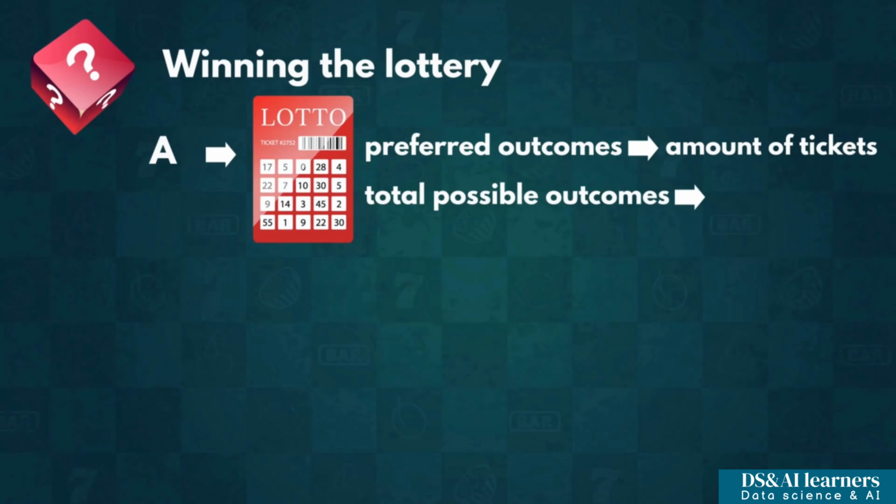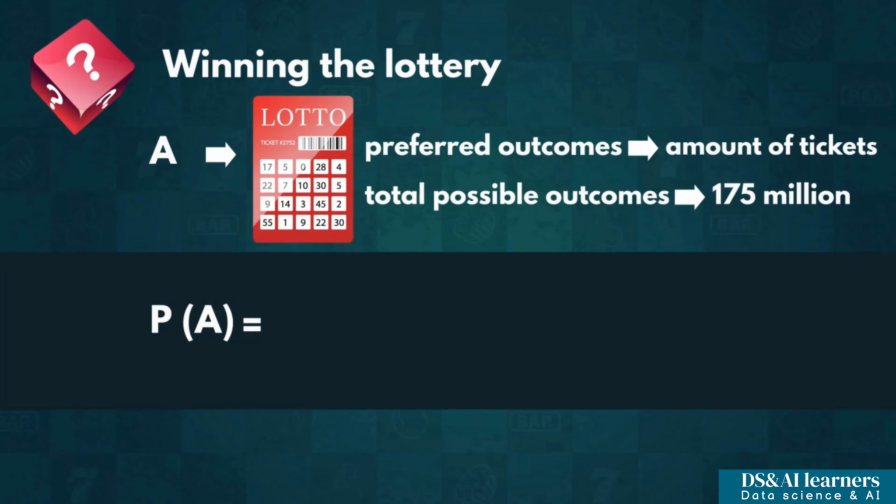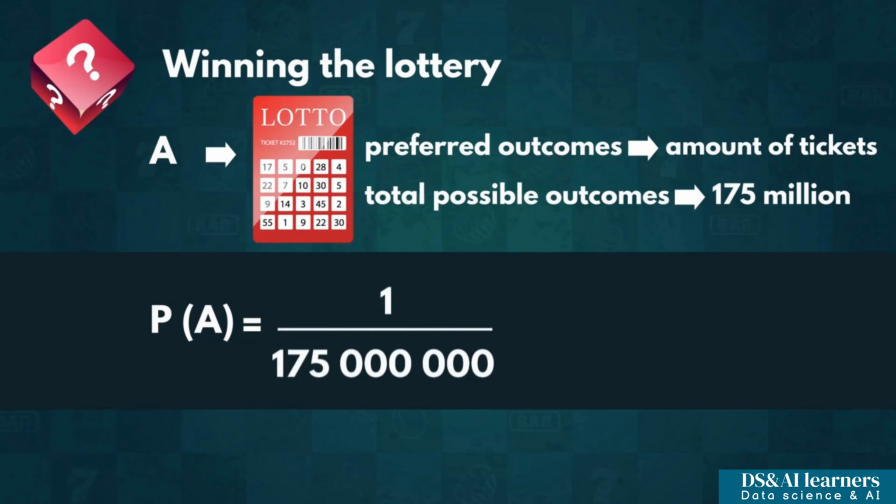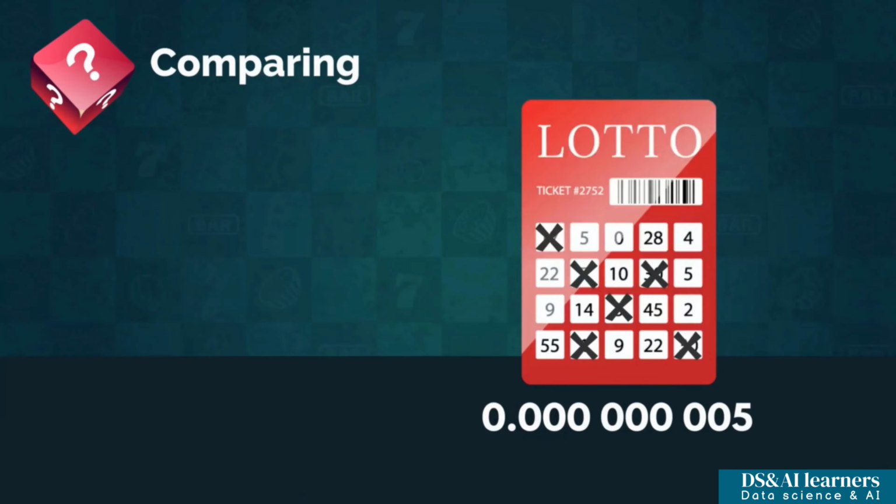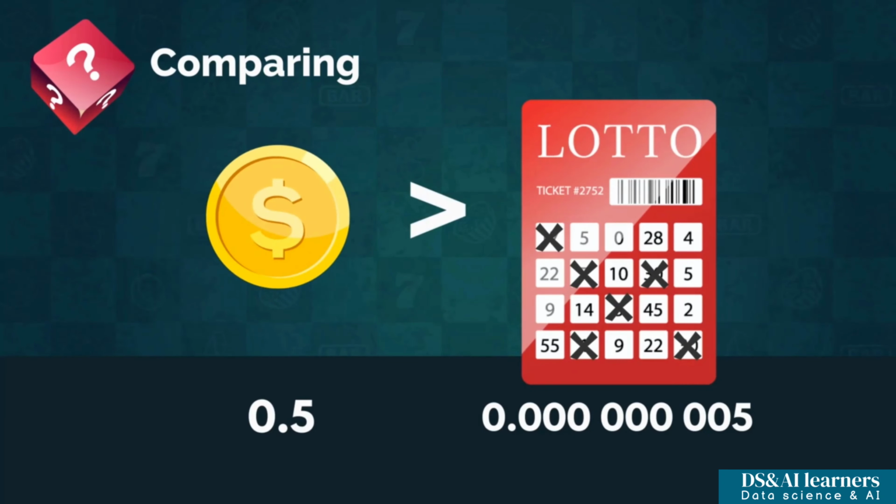For the moment, just assume that there exists upward of 175 million outcomes for the U.S. lottery. Therefore, each individual ticket only has a probability of winning equal to 1 over 175 million, or approximately 0.000000005. How would your chances improve if you bought 2 tickets? How about 5? I don't know about you, but I like my odds of flipping a coin a lot more.